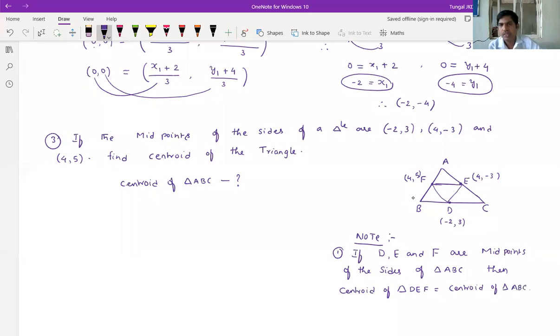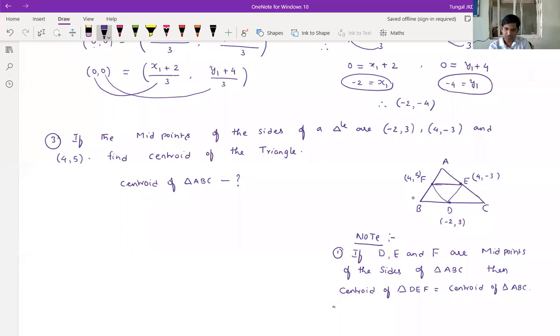So remember, here D, E, F are the midpoints of the sides of triangle ABC. Then we can give the condition as centroid of triangle DEF is equal to centroid of triangle ABC.